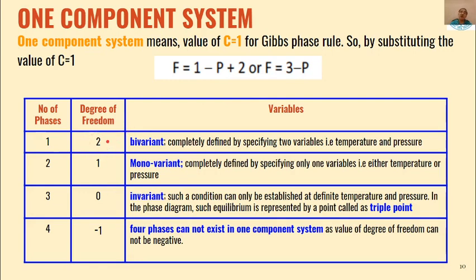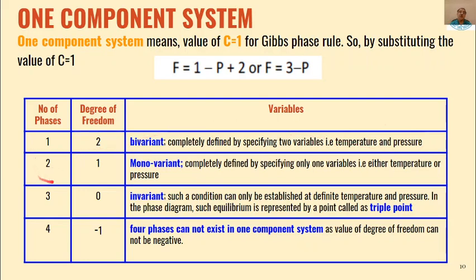So this is how we can calculate the degree of freedom from this equation. Number of phases is 1, degree of freedom will be 2 as per this equation for one component system where value of C is 1. So that means if number of phases is 1, degree of freedom is 2, then the system will be bivariant. That will be completely defined by specifying two variables, that is temperature and pressure. So any system which is having one phase, one component, can be defined completely by temperature and pressure only.